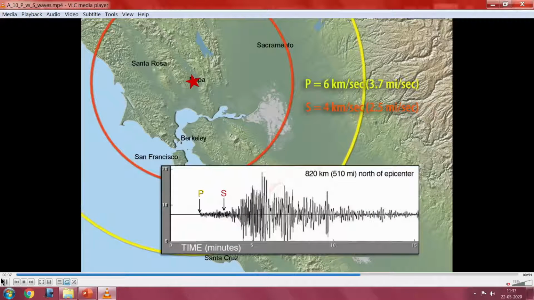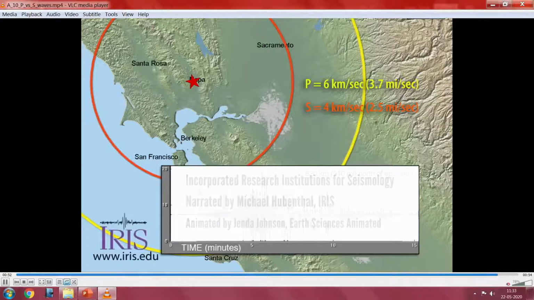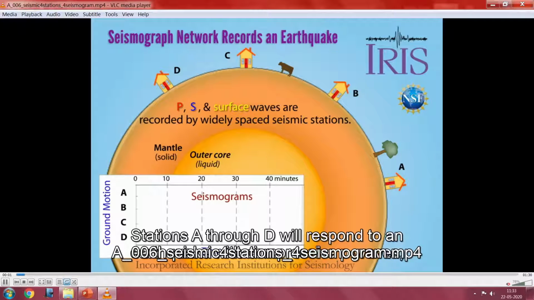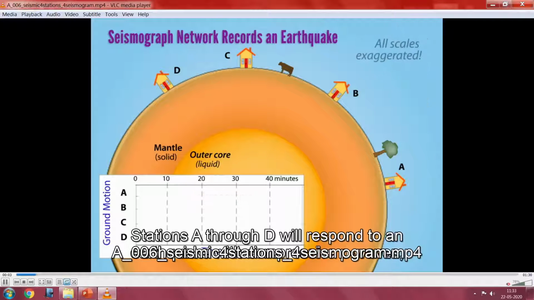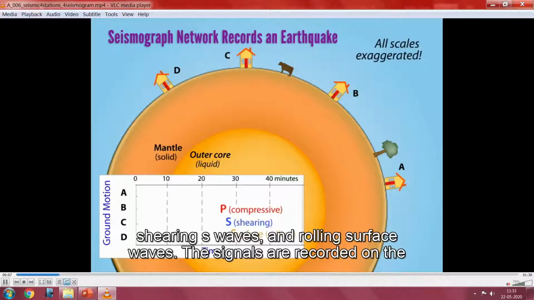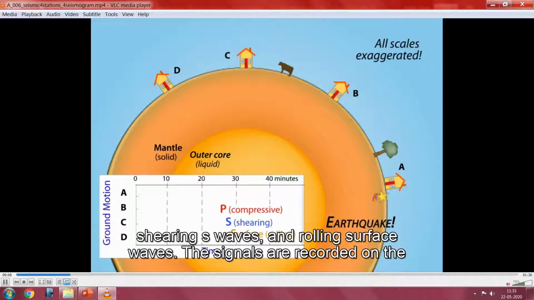Based on this data only, for example, a typical earthquake record will look like this. You can see that the P wave arrives first, then followed by the S wave. These details will give you, from your point of measurement, how far the waves originated. You can also understand that this wave propagation basically decides how a building responds to it.